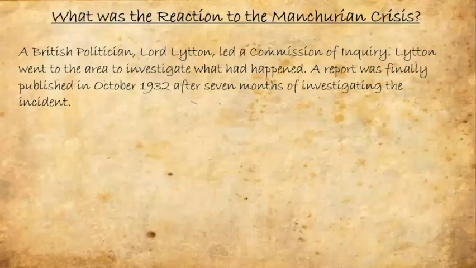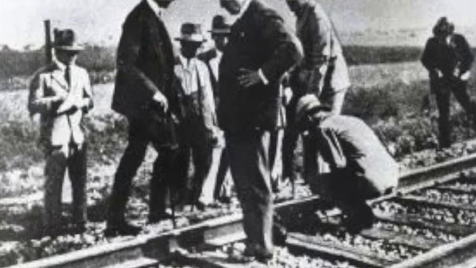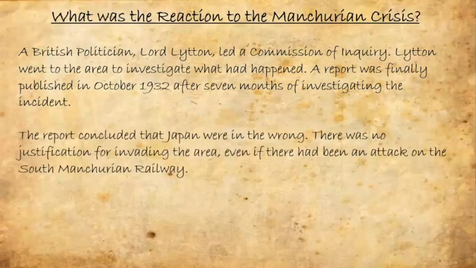So what was the international reaction to the Manchurian Crisis? Well, a British politician named Lord Lytton led a commission of inquiry. Lytton went to the area to investigate what had happened. A report was finally published in October 1932 after 7 months of investigating the incident. The report concluded that Japan was in the wrong. There was no justification for invading the area, even if there had been an attack on the South Manchurian Railway.